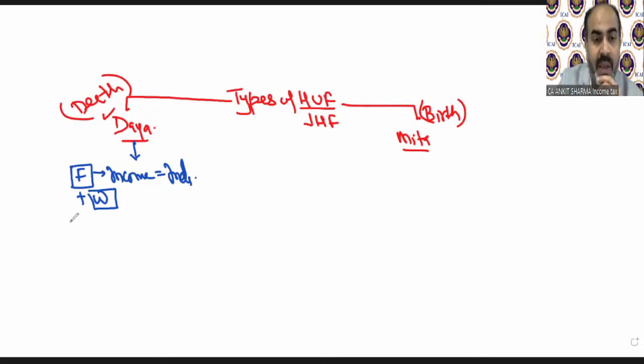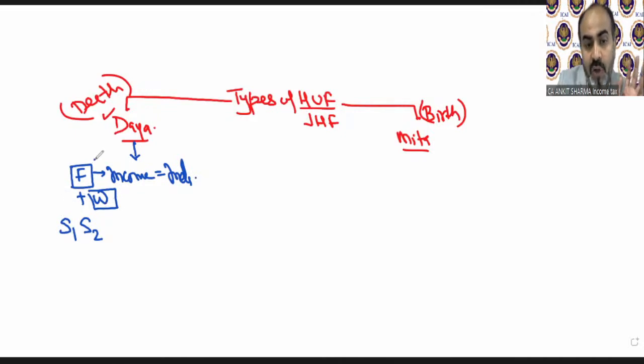Now in this family, S1, that means son 1, and son 2 take birth. Still, there are four members in the family, but they cannot create a HUF because we need a death, the death of the father. Mr. F became the father, of course. So the HUF can be created only on the death of Mr. F, not on the wife's death. If S1 and S2's mother expires, there cannot be a HUF.